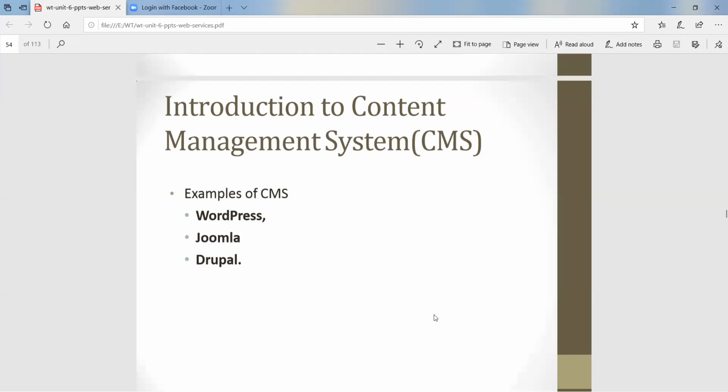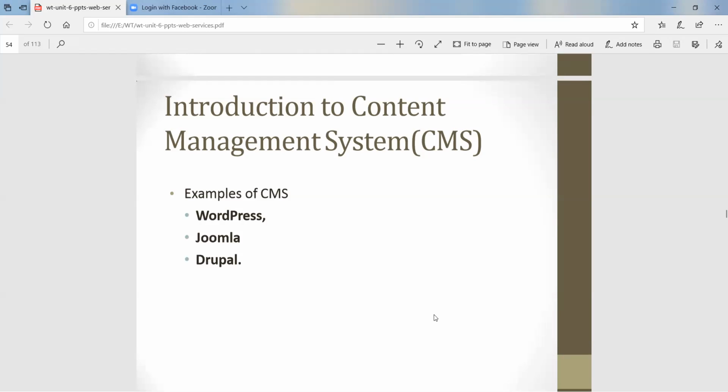Next, examples of CMS. We do the changes dynamically, and the applications through which we do these changes are the examples of CMS. The first example is WordPress, the most popular one.